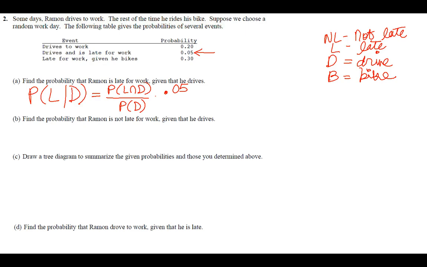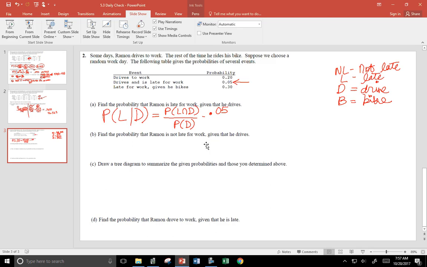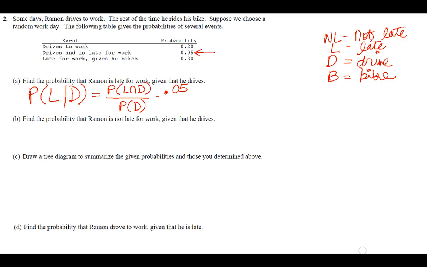So we do 0.05 divided by 0.20, and we get 0.25. So that's the answer for part A.